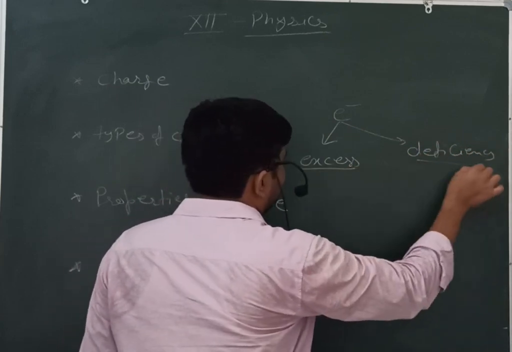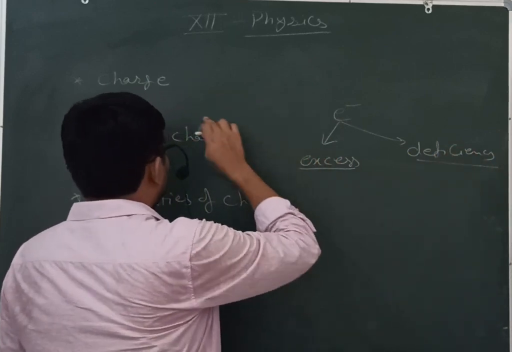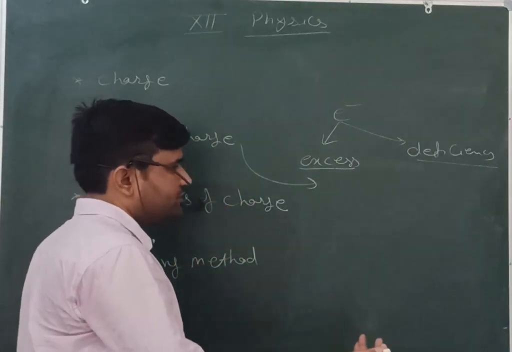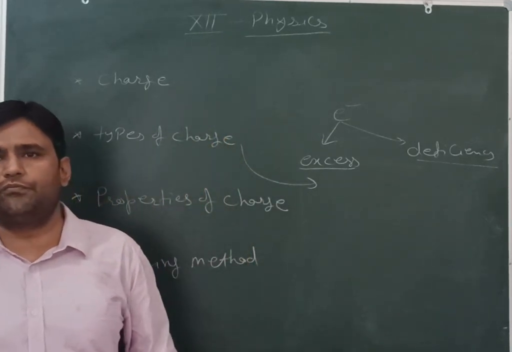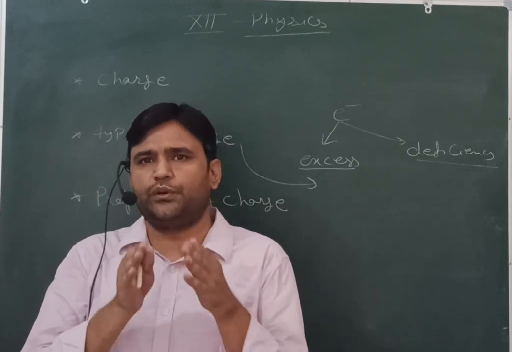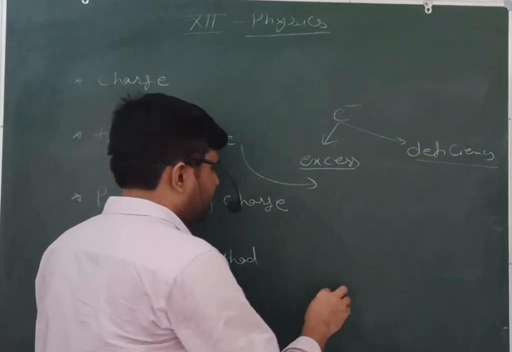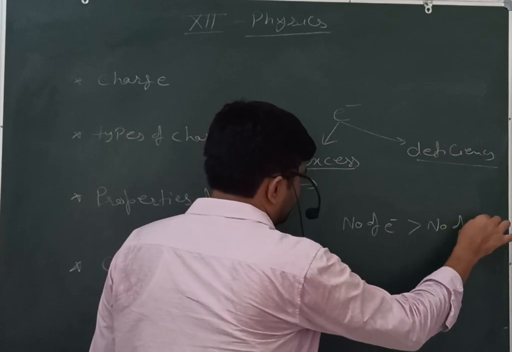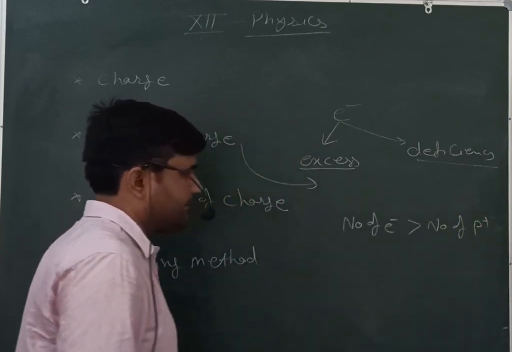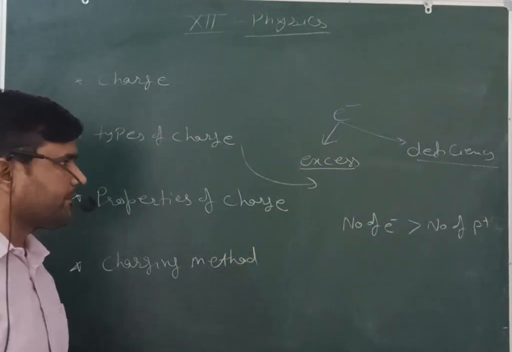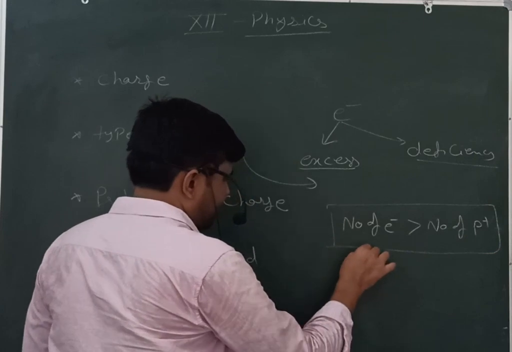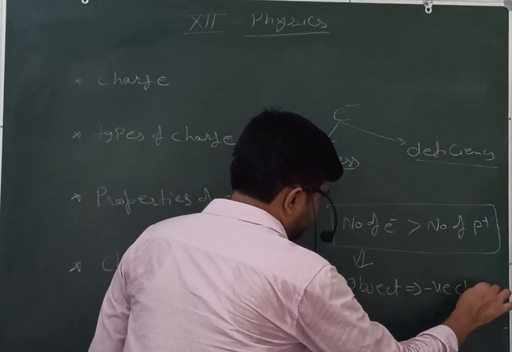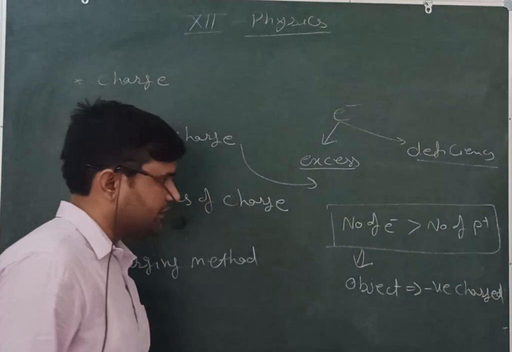तो इलेक्ट्रॉन जब एक्सेस में होंगे, डिफिशियंसी में होंगे, तो उस टर्म्स में अपन क्या बात करेंगे? It is to be defined in terms of the types of the charges. There are the two types of the charges. वो कैसे डिफाइंड होंगे? तो अपन ने देखा कि when we are just giving some electrons to any particular object, it means we are just considering the formulations: number of the electrons are to be greater than number of protons. इलेक्ट्रॉन्स ग्रेटर थे नंबर ऑफ प्रोटॉन्स से. तो फॉर्मुलेशंस कैसी बनी? इसका मतलब आपके पास जो ऑब्जेक्ट था, your object, it is to be negatively charged. Your object is negatively charged.